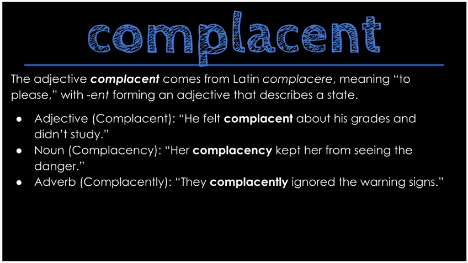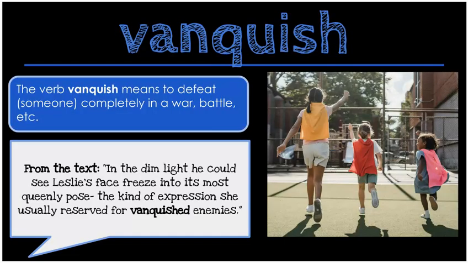The adjective complacent comes from the Latin complacere, meaning to please, with -ent forming an adjective that describes a state. As an adjective, complacent: he felt complacent about his grades and didn't study. As a noun, complacency: her complacency kept her from seeing the danger. As an adverb, complacently: they complacently ignored the warning signs.